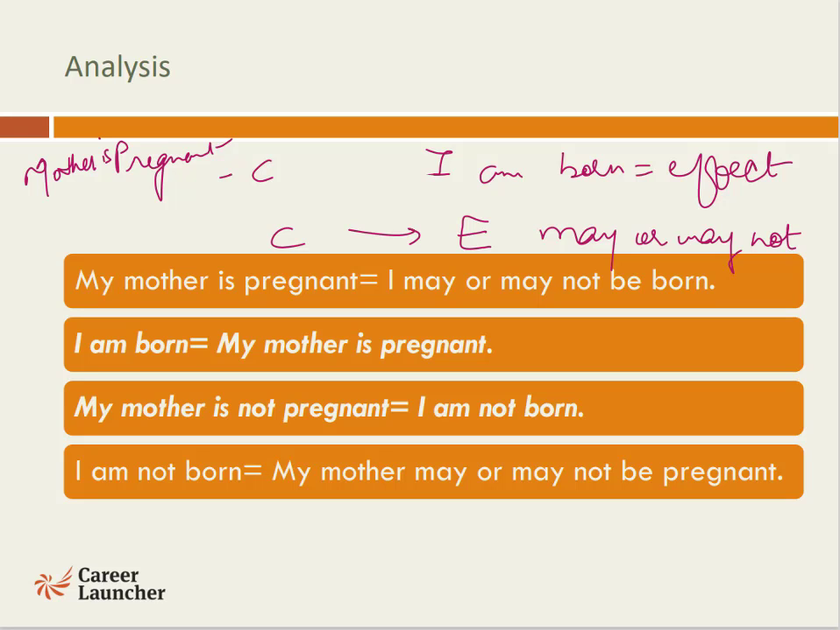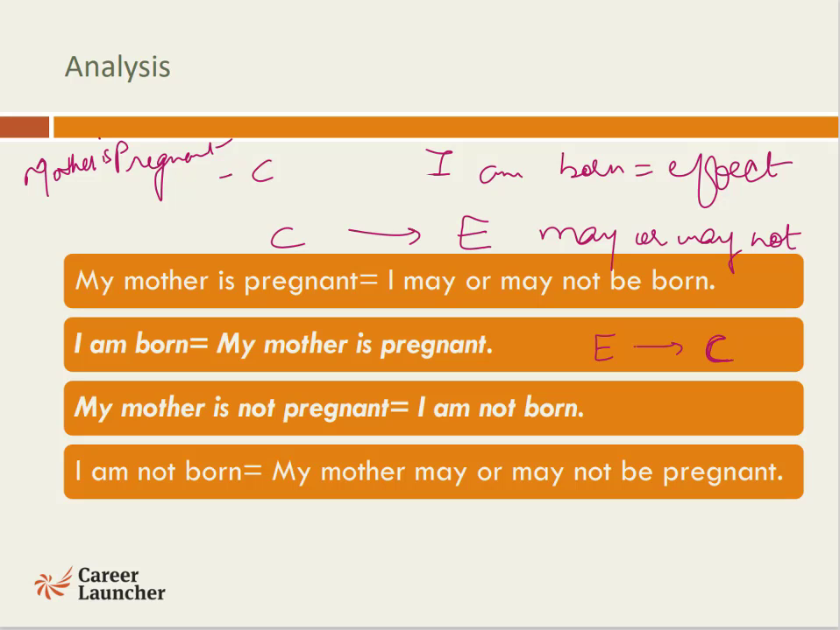I am born. So the effect is there. I will only be born if my mother was pregnant. So the effect is there. That would lead us to believe that the cause must have been there. So there is a surety here.